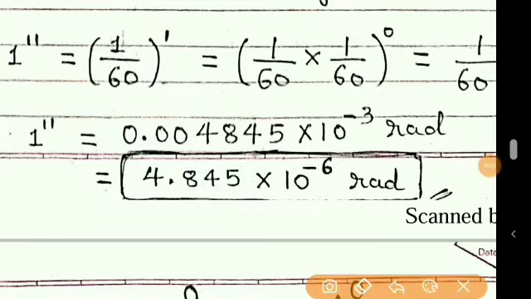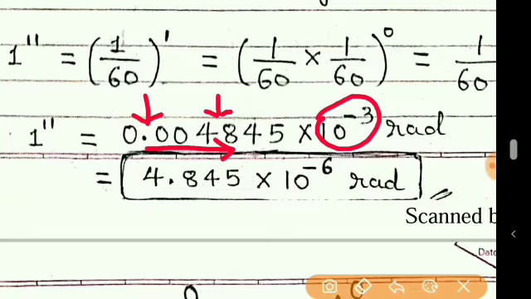Now to shift this decimal place after one non-zero value, we have to move 3 digits to the right-hand side. Already 10 raised to minus 3 is there, and again we have to multiply by 10 raised to minus 3 because of the shifting of this decimal.